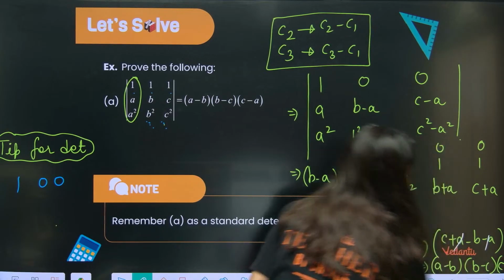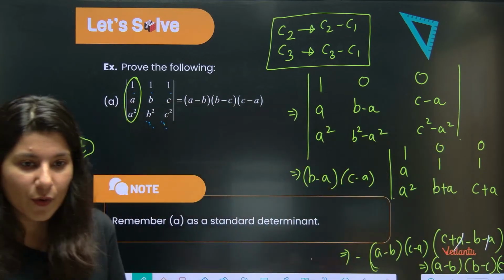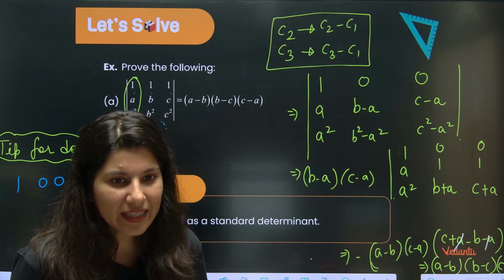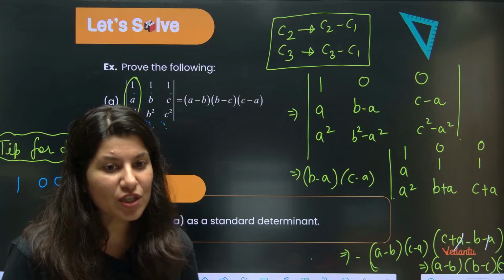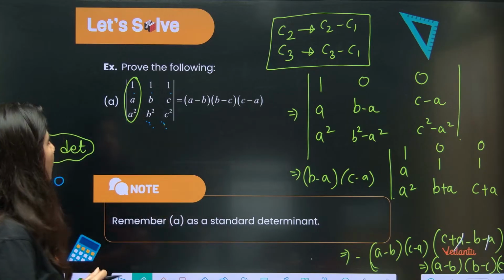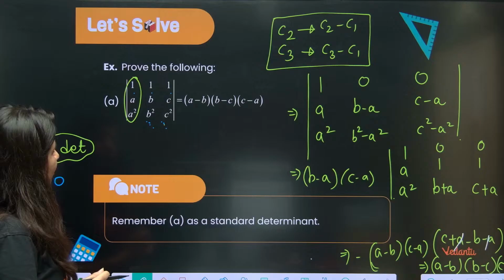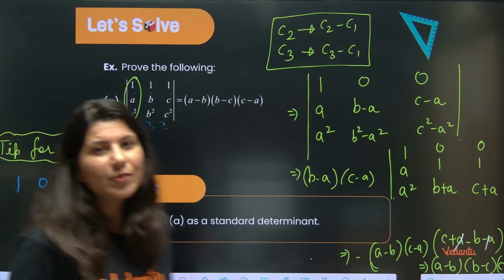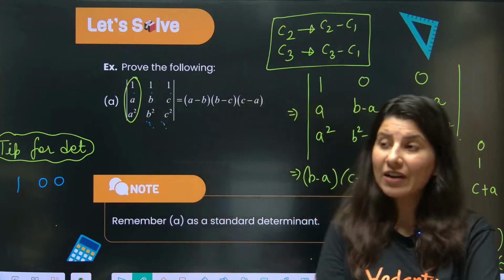Now if you have any doubts, you can ask. Can it be done by row transformation? No, not really, I don't recommend row transformation.